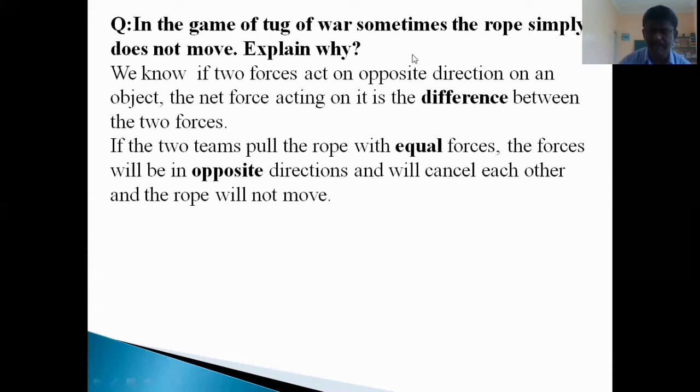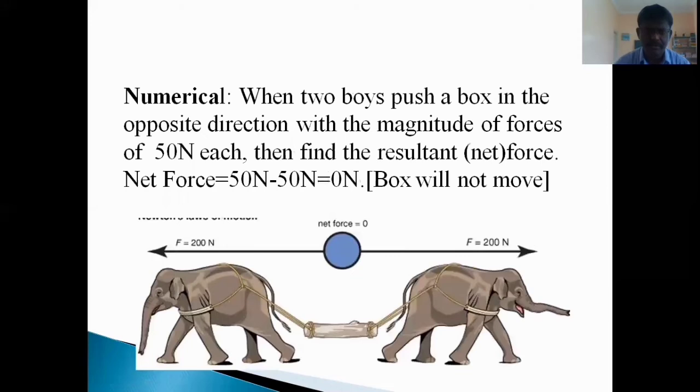Hence, children, when the rope does not move, it means both the teams pull the rope with equal forces. That means the resultant force will be 0.